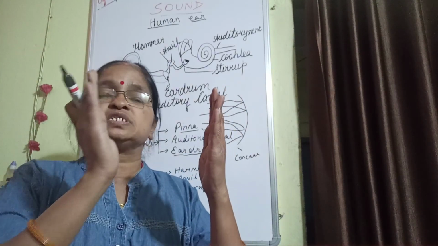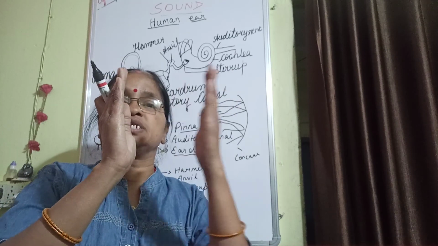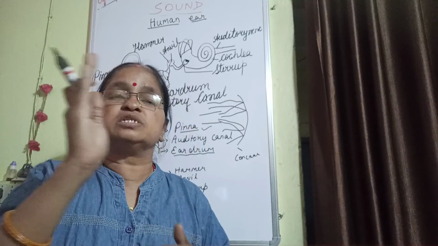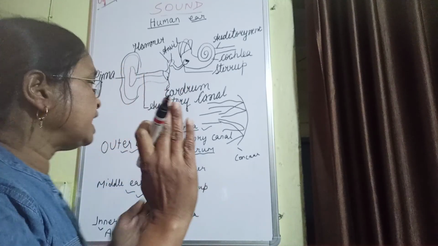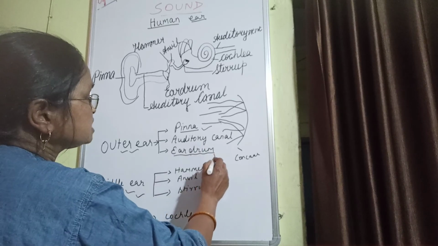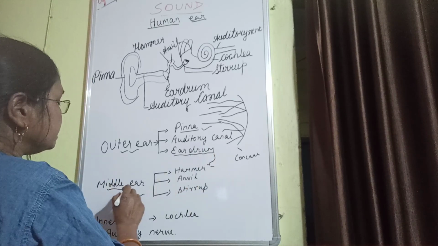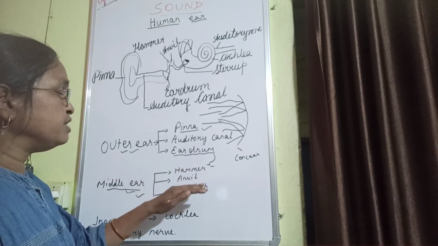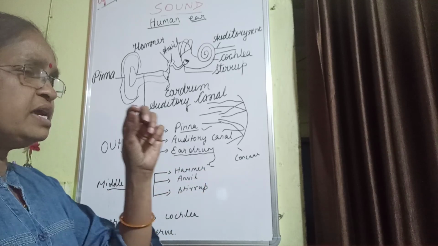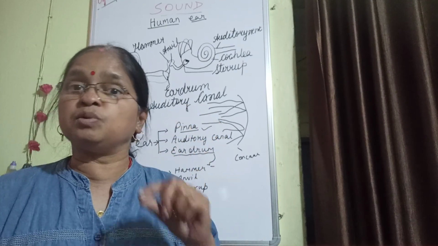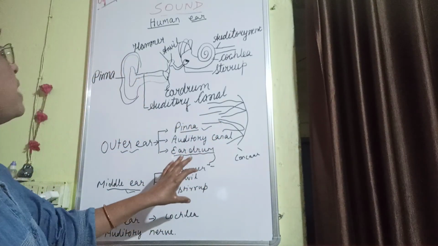Suppose this is the eardrum. As the vibration strikes it, the eardrum also starts vibrating, and this vibration passes to the middle ear. The middle ear consists of the hammer, anvil and stirrup, three very fine and delicate bones.